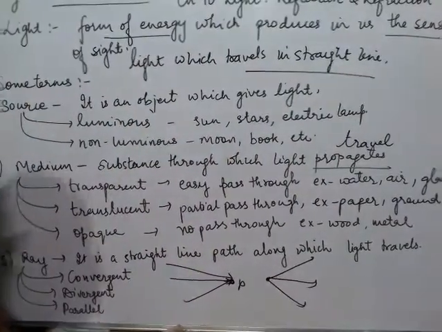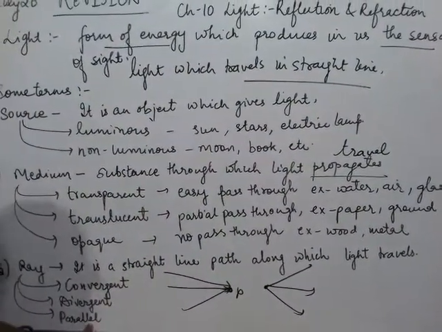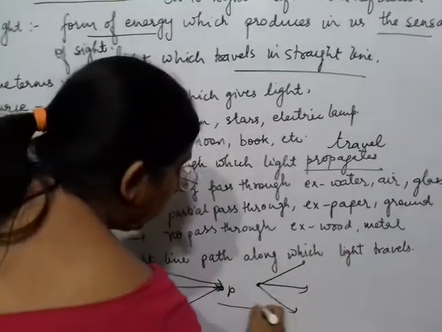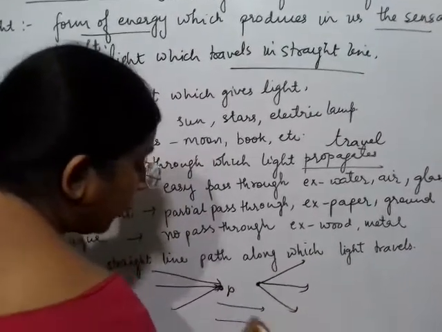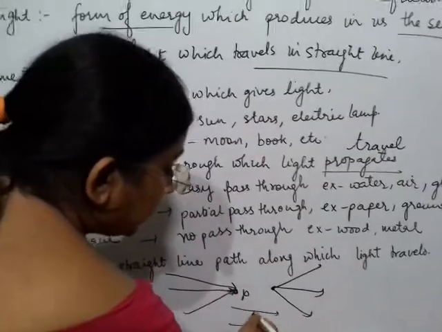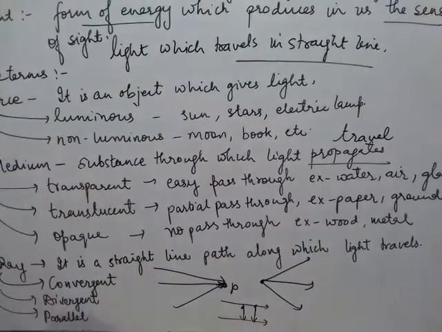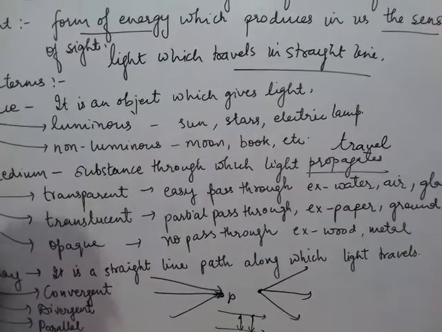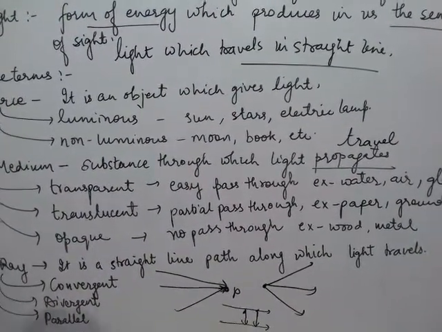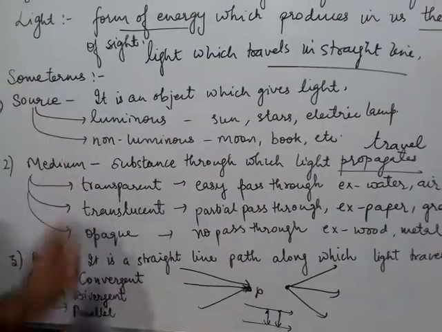This is called divergence. Rays of light are parallel when they follow a straight line path in parallel lines, and the distance between these two rays is always the same. It never changes. That is called the parallel path. So these are the three important terms related to light.